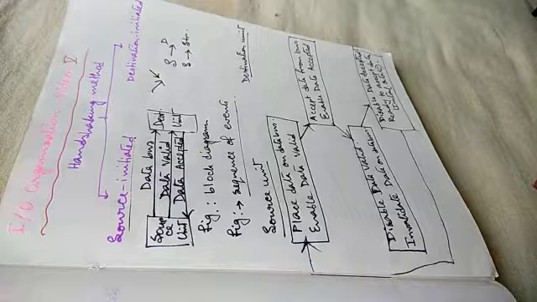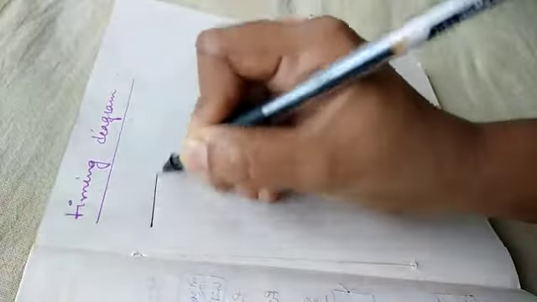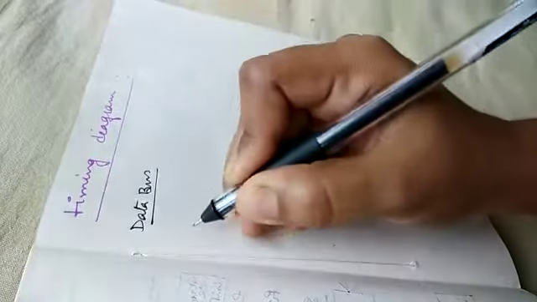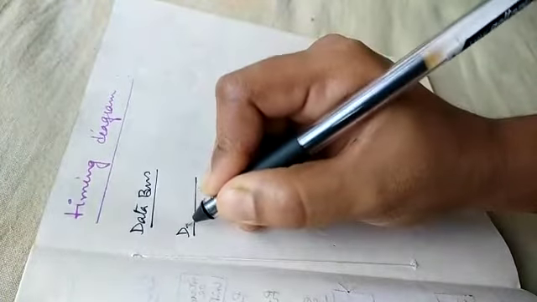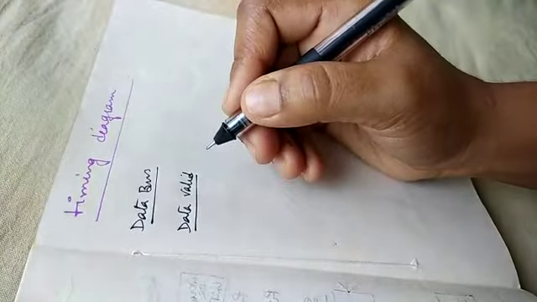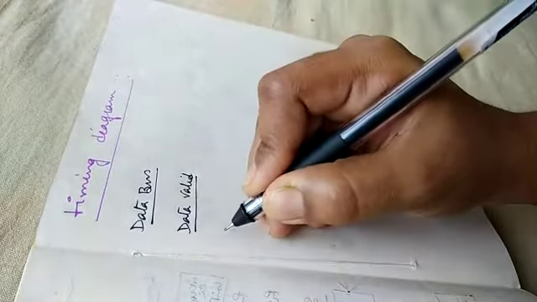With the help of this sequence of steps, now we have to draw the timing diagram. How? This is a timing diagram. Three signals are there. One is data bus, one is data valid, another is data accepted.